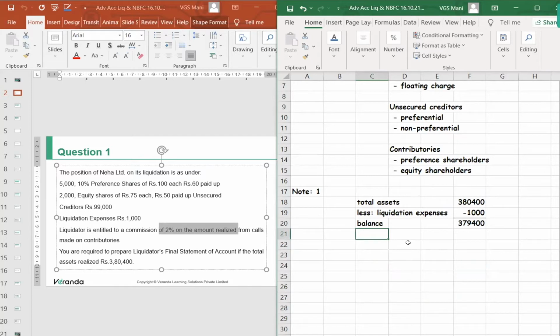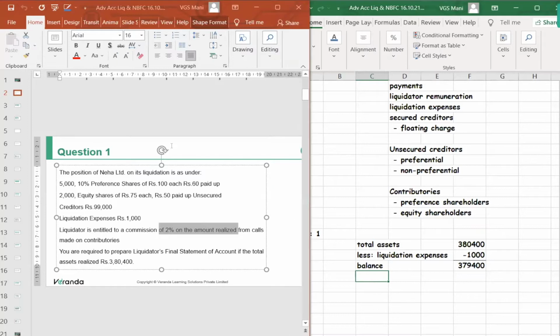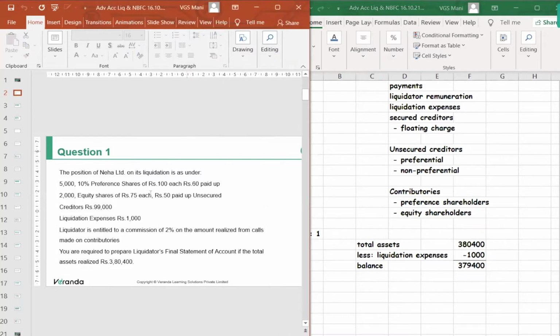Then after liquidation expense, is there any secured creditors having fixed charge? Then preferential creditors. Do we have preferential creditors?